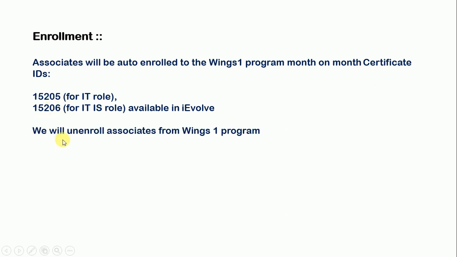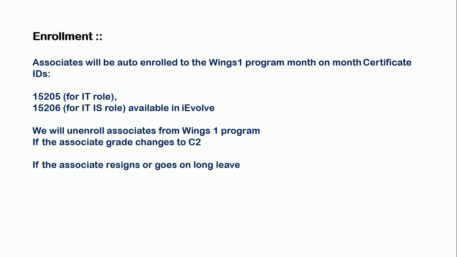They will enroll or unenroll associates from the Wing 1 program if the associate's grade changes to C2, or if the associate resigns or goes on leave. The enrollment will be done accordingly monthly. So every month they will do an enrollment from the program.